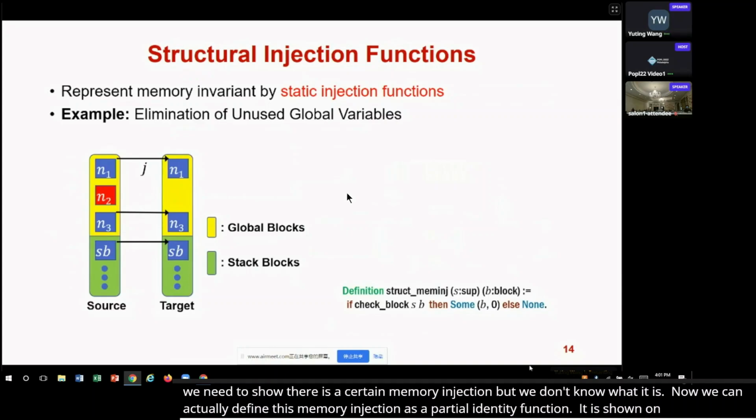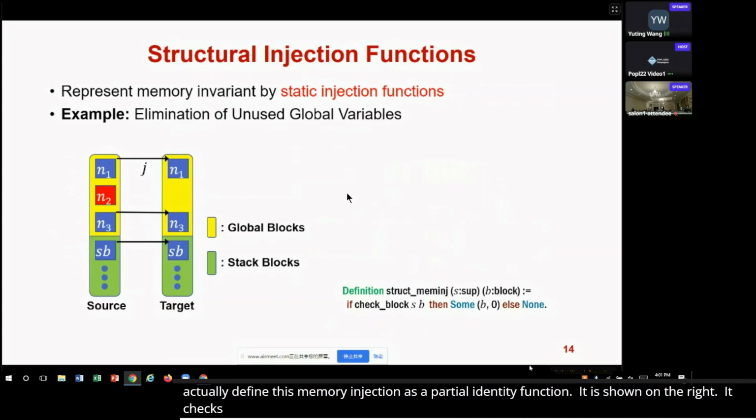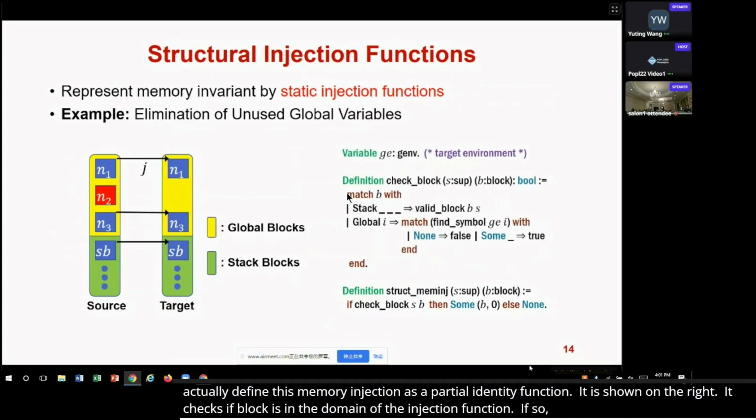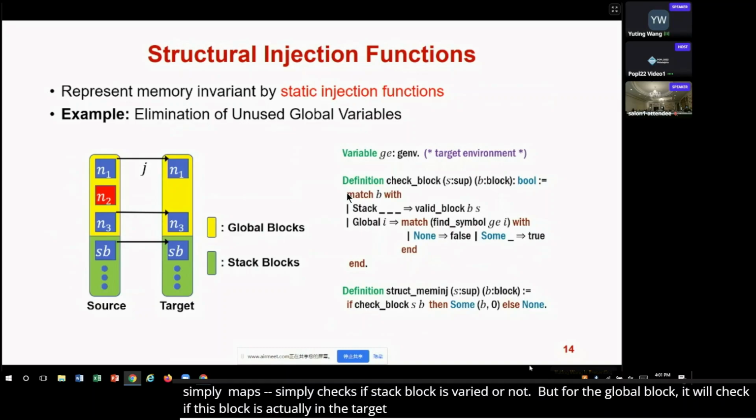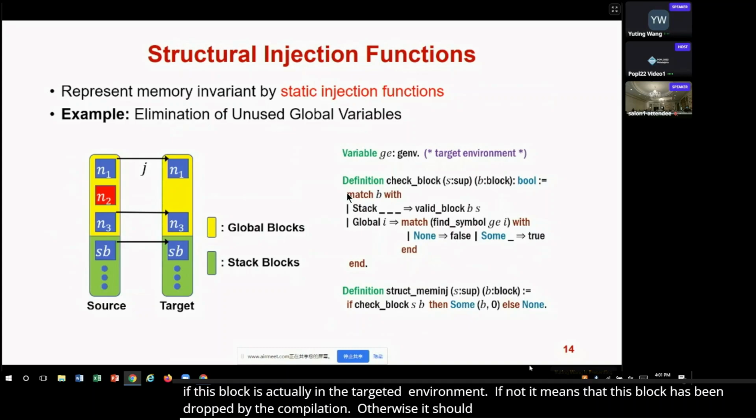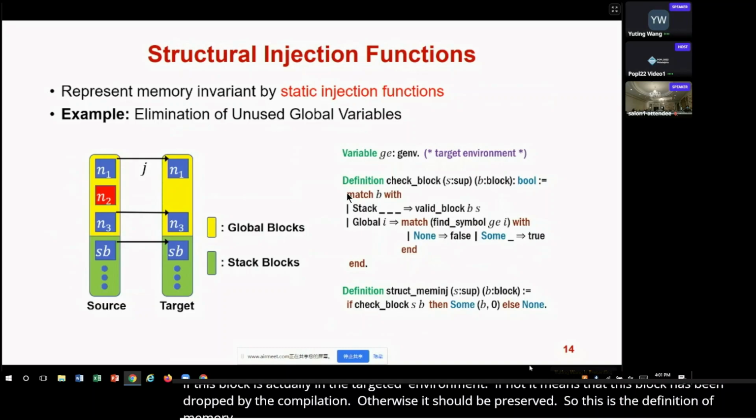It is shown on the right by this struct memInj function. It checks if a block is in the domain of the injection function. If so, it will map it to itself. The check block method simply checks if a stack block is valid or not. But for global block, it will check if this block is actually in the target environment. If not, it means this block has been dropped by the compilation. Otherwise, it should be preserved. So this very explicit definition of memory injection makes the proofs much easier to understand.